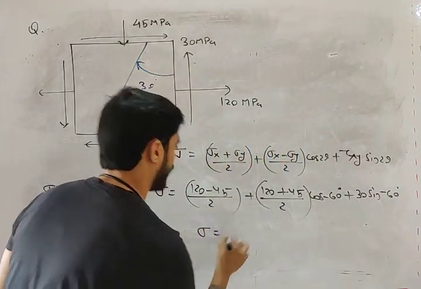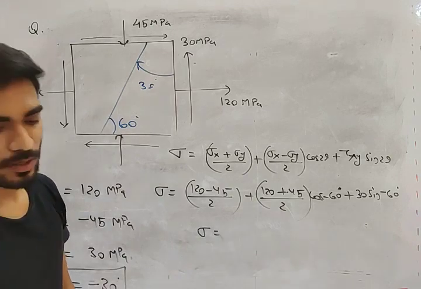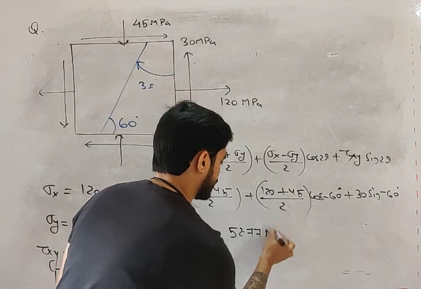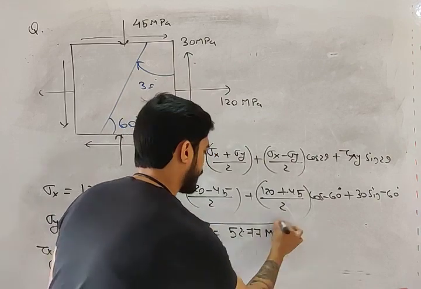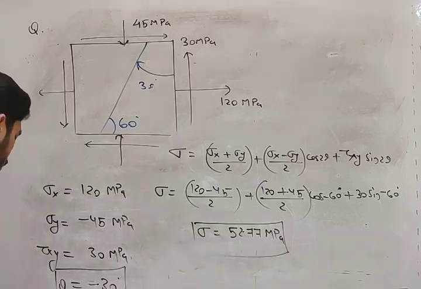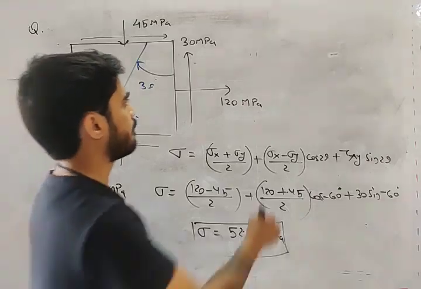So what are you getting, my friend? Tell me what will be the answer of sigma. Sigma is 52.77 megapascal. Are you getting this answer? 52.77. Very good, my friend. Excellent.